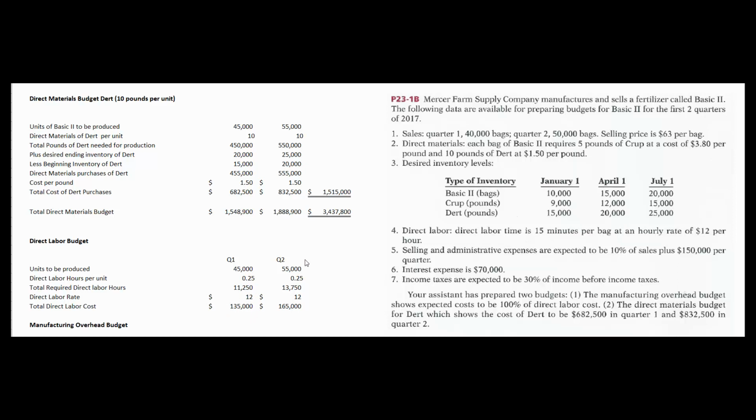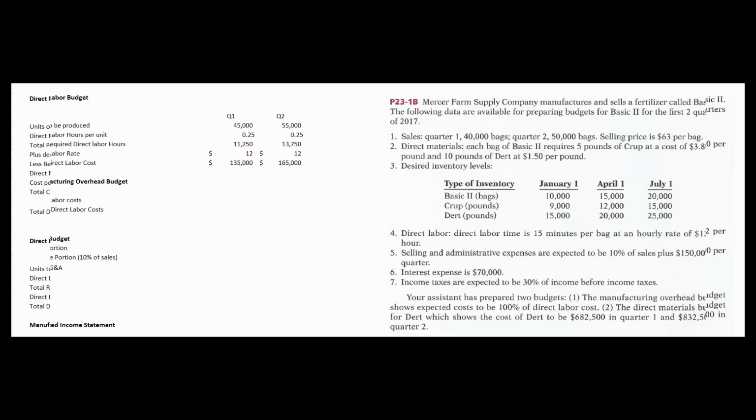Second quarter, same thing. Remember, our production of Basic is 55,000 units in quarter 2. 15 minutes is 0.25 hours, so that means we need 13,750 hours to create the bags for quarter 2. Times $12 an hour means our labor budget is $165,000. So let's clear the direct labor budget. Let's do the manufacturing overhead budget.